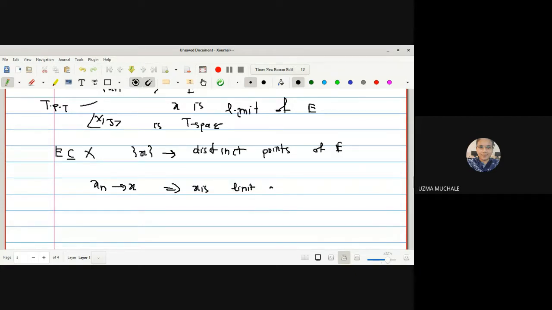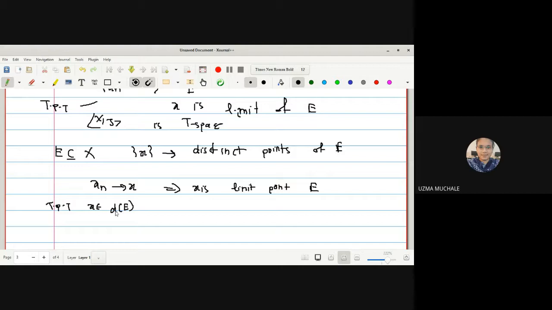I hope everyone knows the definition of a limit point. So to prove that x is a limit point of E, that is to prove that x belongs to the derived set of E. Now don't consider this limit point as a limit point of that sequence. First, what do we have to prove? x belongs to D of E. That we have studied in the initial lectures: how to prove any point to be a limit point, for all open sets G containing x, G intersection E minus the point x is non-empty.